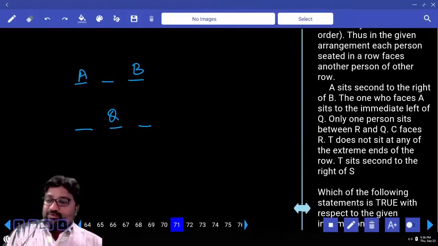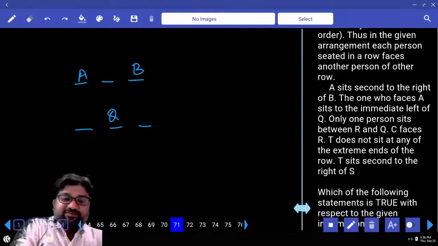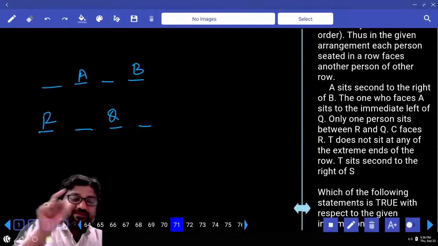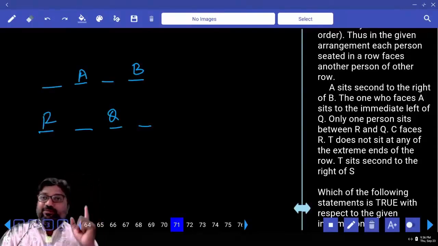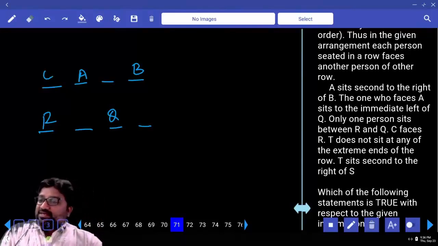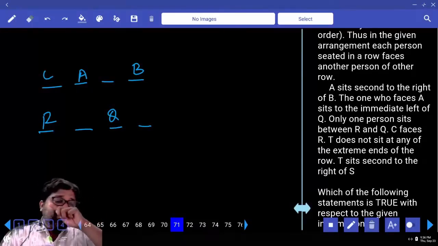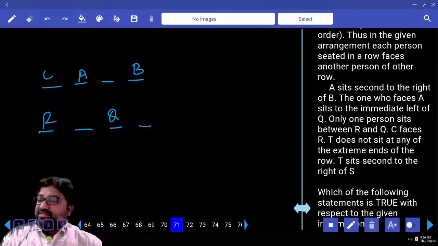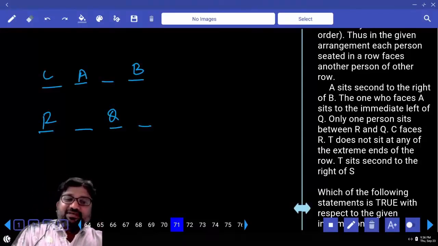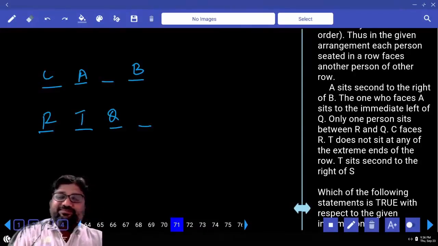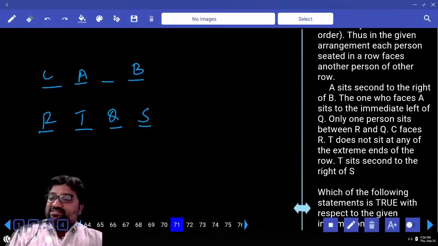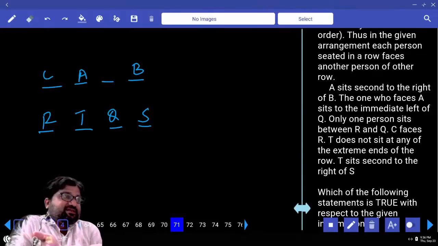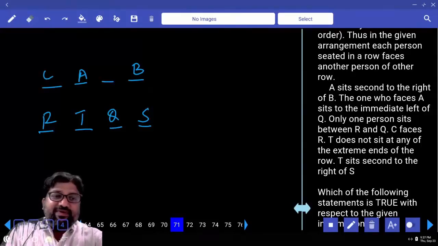Look, what I do now, 1 person sits between Q and R, so I place R here. First case trial, if it works, it works, otherwise not. Next, what is it? C faces R. T does not sit at any extreme ends of the lines. So this has to be T and this has to be S. But what is the point? T sits second to the right of S. This case is a failure. Wrong, right? Then what do we do?